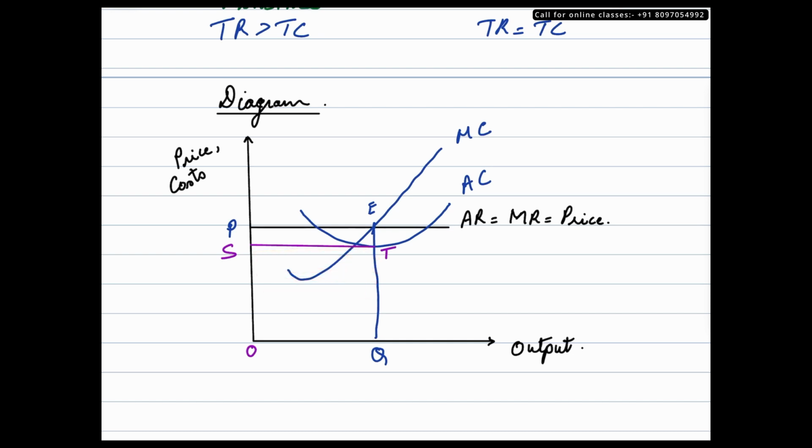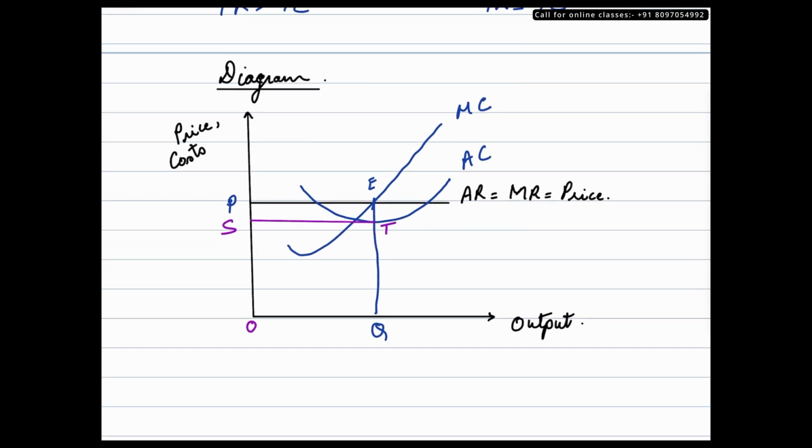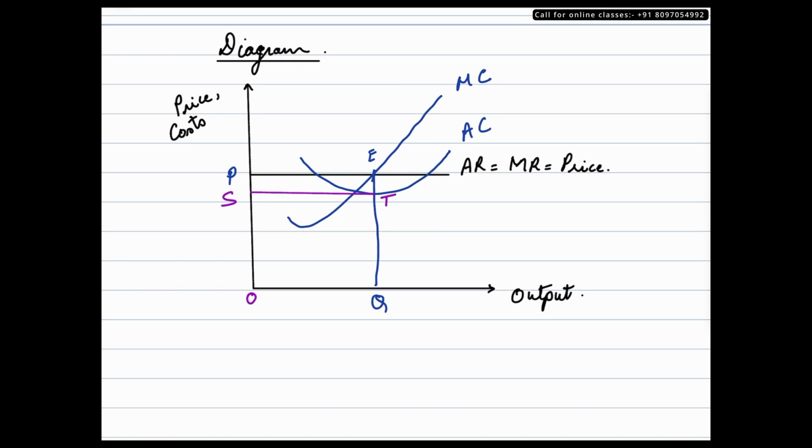Alright. So let me just write it down somewhere. I'll just scroll up a little bit and let me just jot it down. So total cost is equal to S, T, Q and O. So this entire area, this entire block is now considered as total cost. Why do we call it as total cost? A lot of students get confused over here because ideally it's the average cost curve which is intersecting this segment EQ. So why do we call it as total cost?